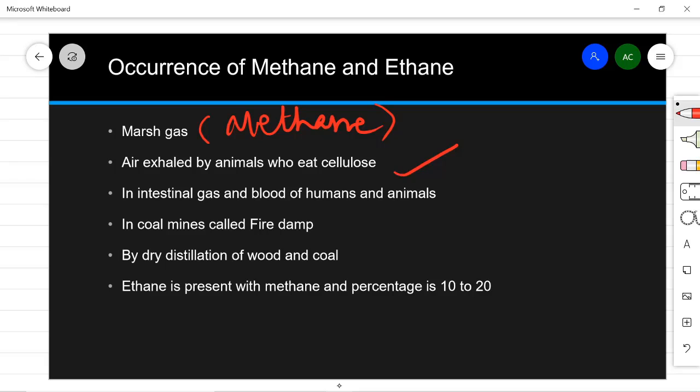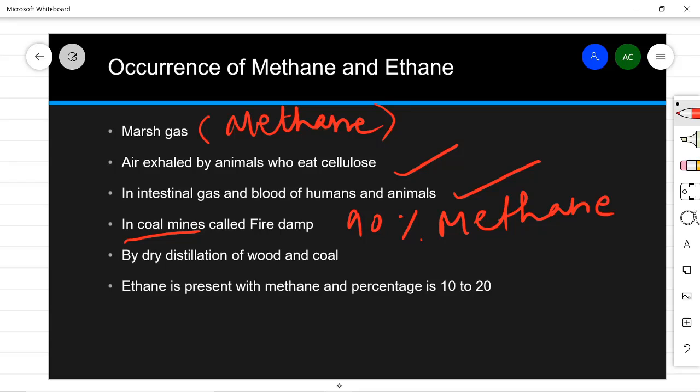Grass eating animals, plant eating animals. Then it is contained in intestinal gases in the blood of animals and human beings. Then in coal mines, and it is called fire damp. So when in a coal mine there are some cavities which are created by the gas, and these cavities contain 90% methane. Okay, 90% methane is there in this cavity, and it is called fire damp.